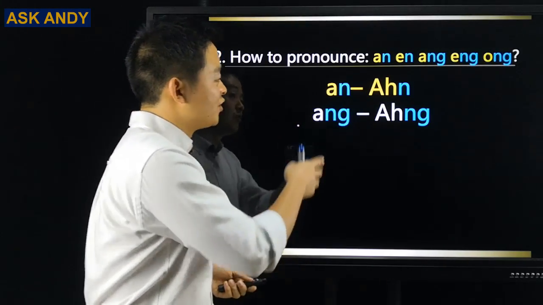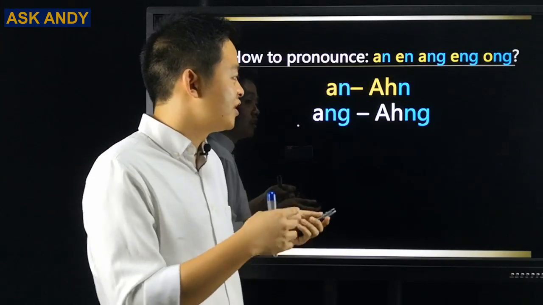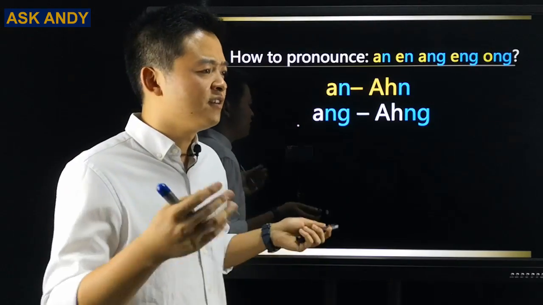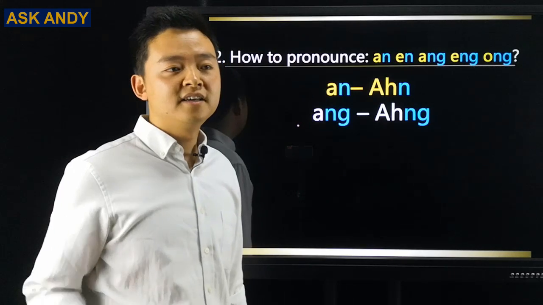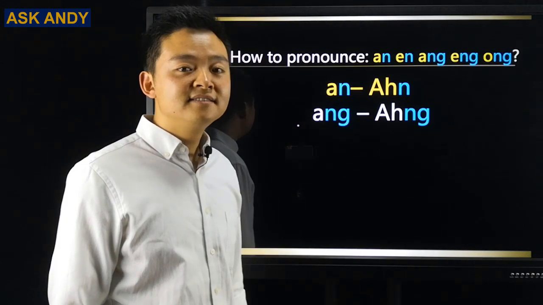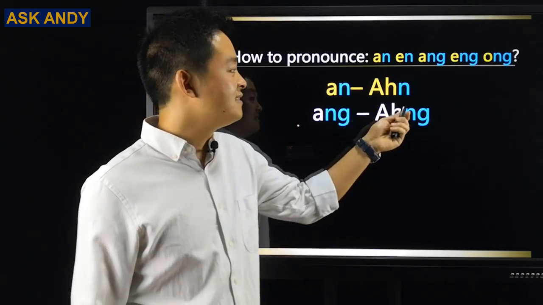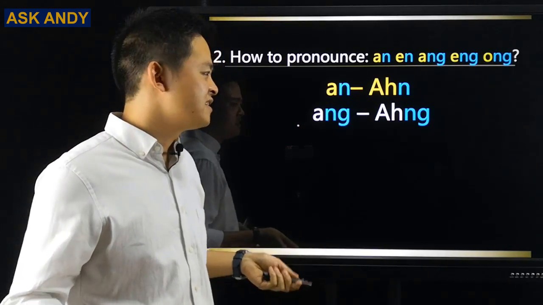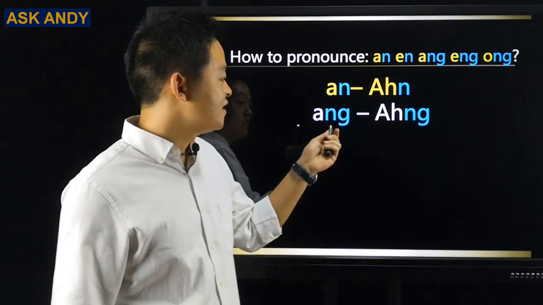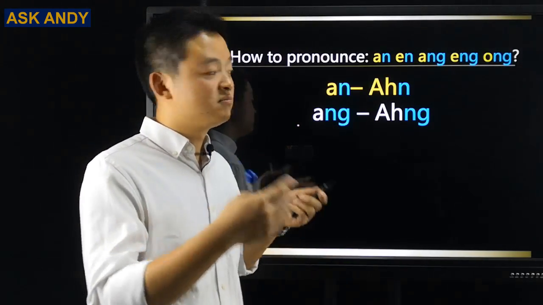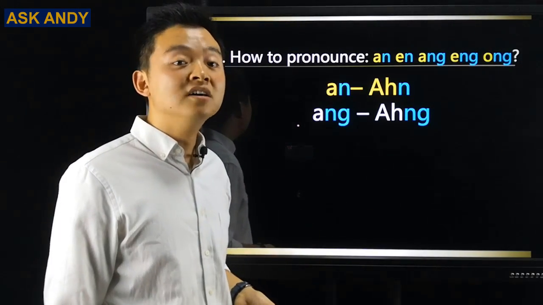Let's move on. So how to pronounce an and ong. I make these 2 together because they share the same letter A. So for this one, remember the trick for A. In the very beginning, in pronunciation 01, I talked about that. So this one is first a, and then with n, that will be an. So remember, it's an, not an. It's not like my name Andy. So it's an. And for this one, it's the same, a. And then for ng, you need to roll your tongue a little bit. That will be ong. That's it.